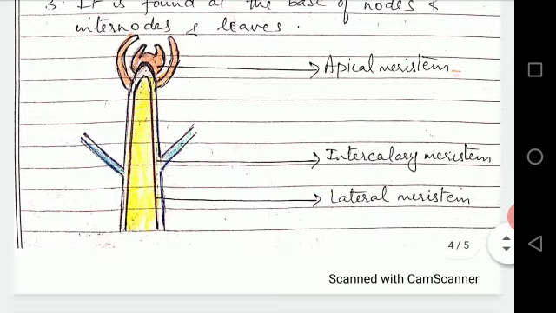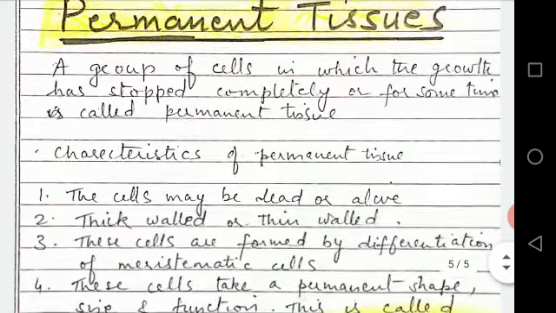Here the diagram is given in which all the three types of meristematic tissue are seen. First is apical meristem, second is intercalary meristem which is present at the nodes, base of nodes. Third is lateral meristem which is present at the sides of the stem or root.